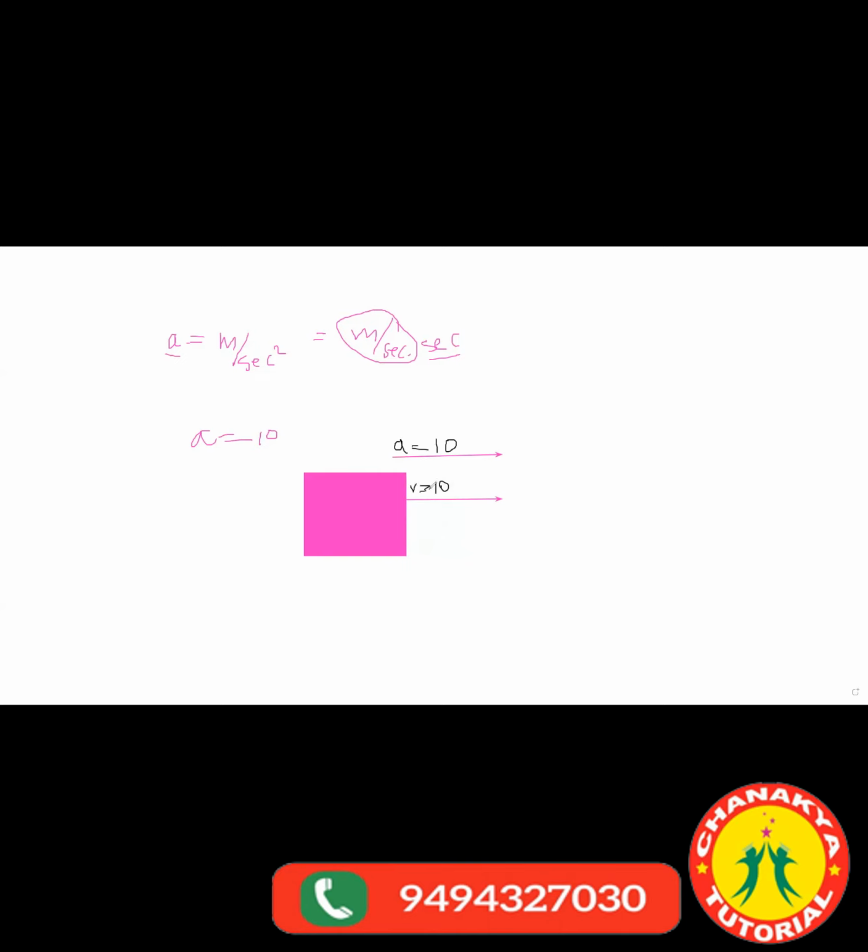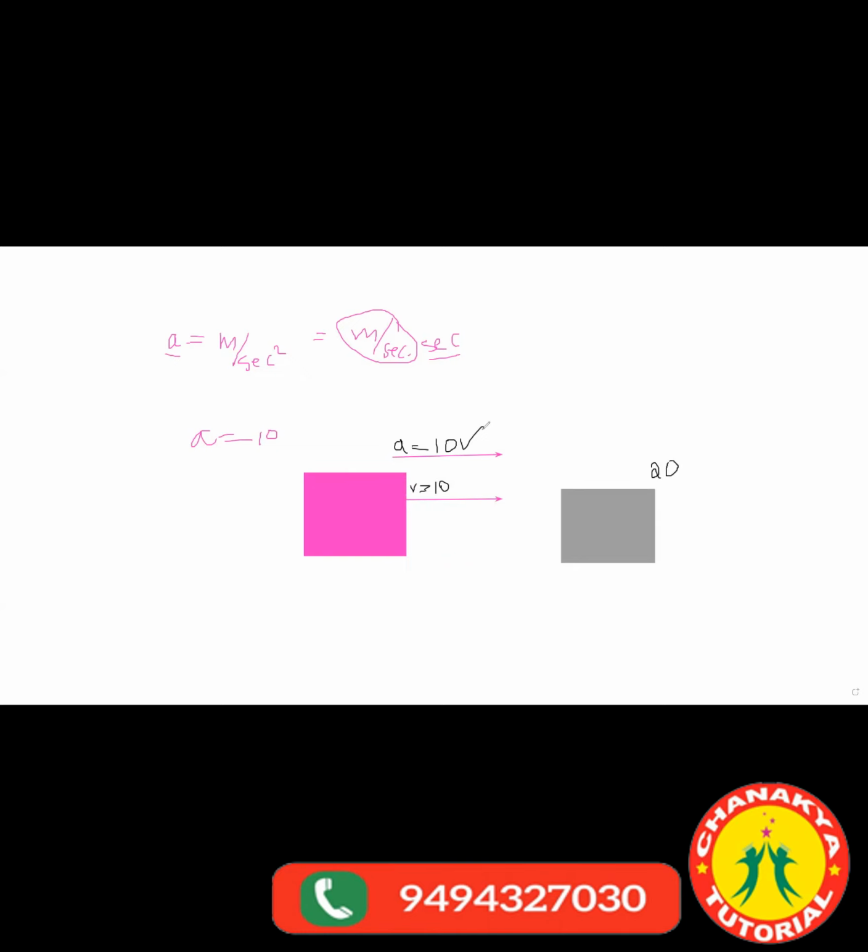The velocity will become 20, because in 1 second the velocity is increasing by 10.